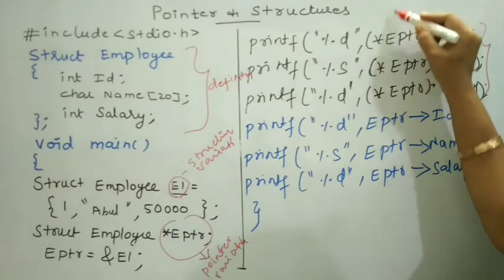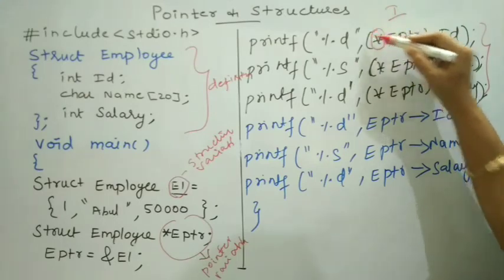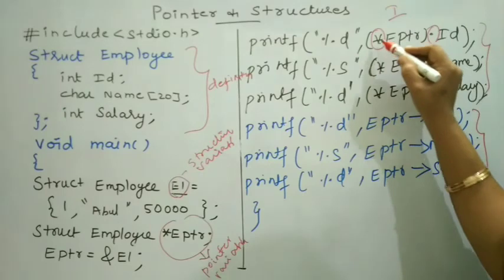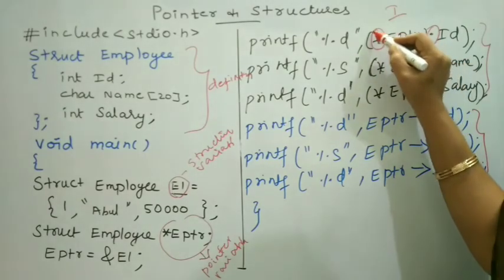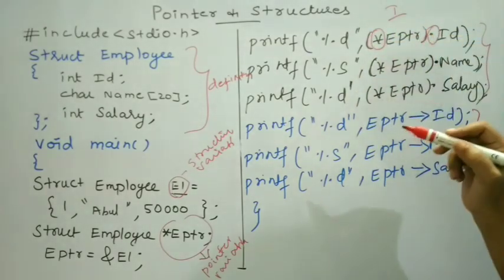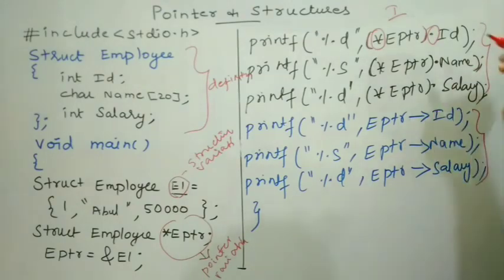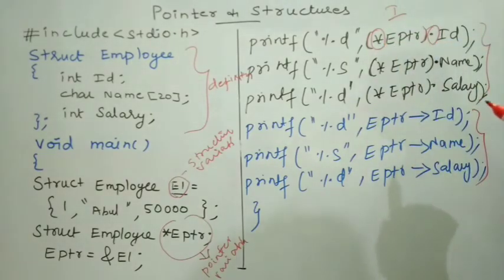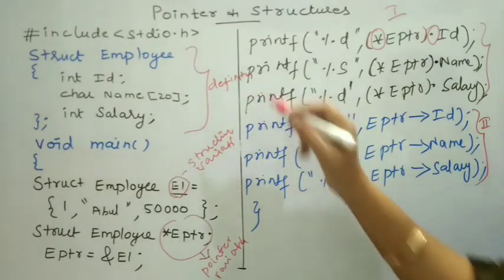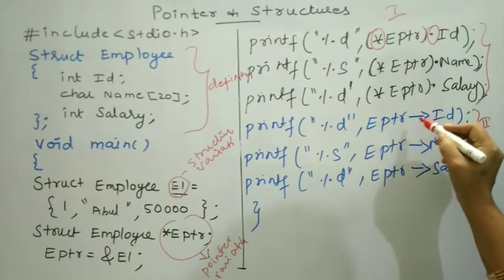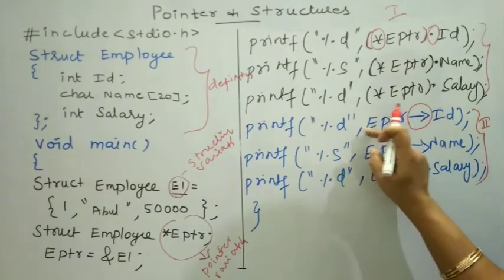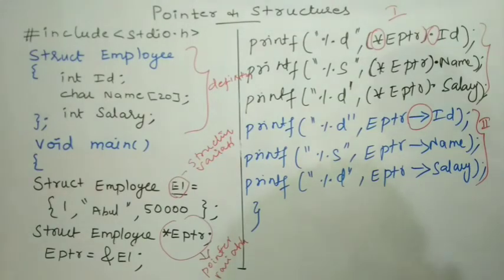In the first method, I am going to use the indirection operator along with this dot operator. So if I use the indirection operator, around this indirection operator and pointer variable, I need to put a parenthesis since this dot operator has higher precedence over this indirection operator. This is the second method I may use to access the data member. If I want to access the data member, I can make use of the arrowhead operator. While using the arrowhead operator, there is no need to specify this indirection operator, that is star.